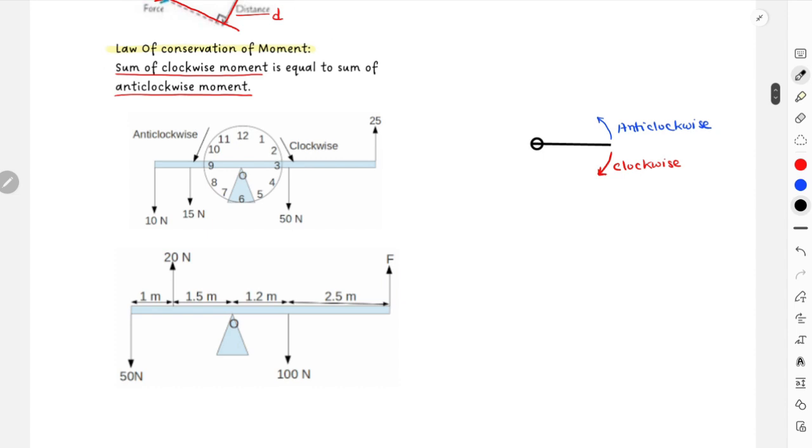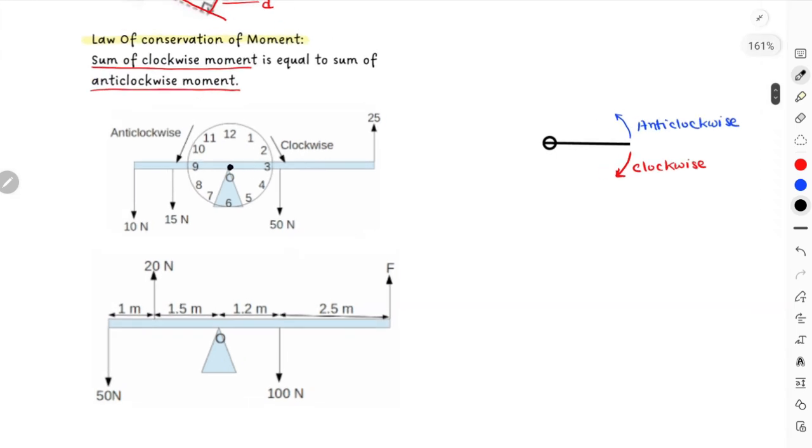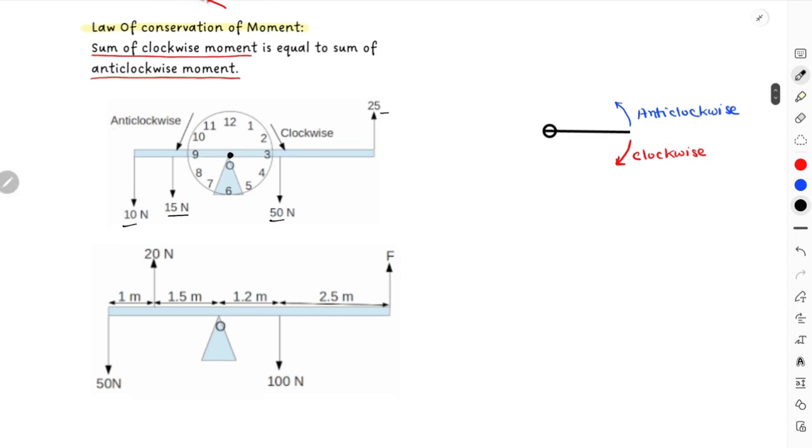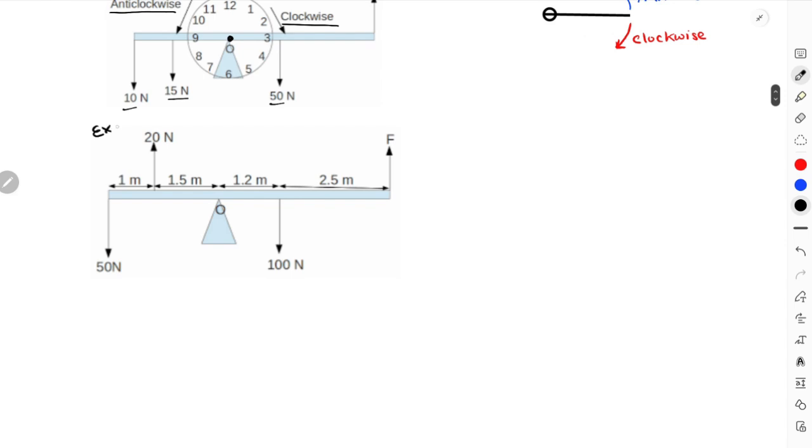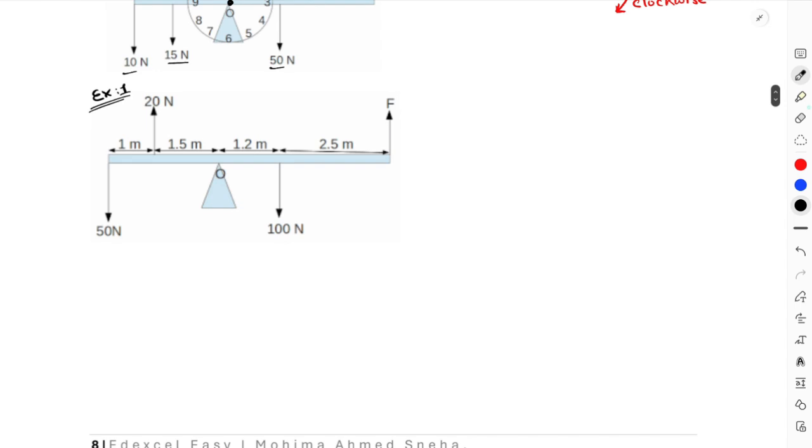For example, in this case, we can see that this is your pivot, right? There's actually forces of 15 Newton, 15 Newton, 15 Newton, 10 Newton and 25 Newton acting. And in your calculations over here, this is just an explanation for clockwise and anti-clockwise. This is not the maths, this is the maths over here. Example 1. In this case, always in the law of conservation of moment, there will be certain thing missing, either force is missing or distance is missing. For example, over here there is this force that is missing, and you need to find out the value for this force.